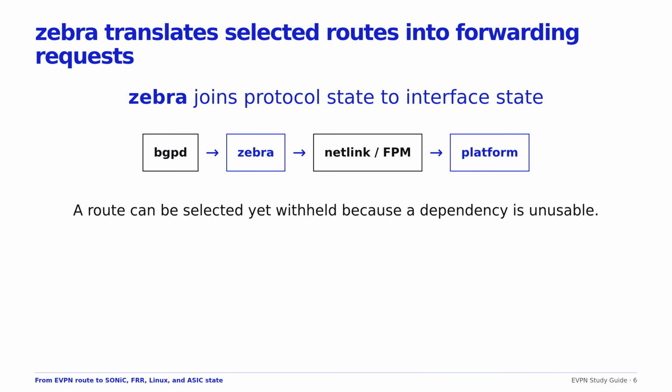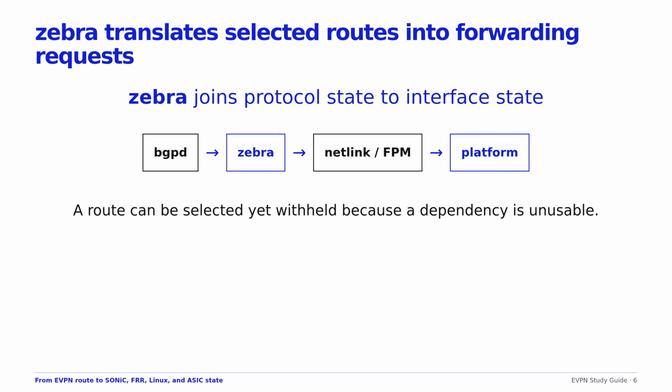Zebra is FRR's routing information and forwarding plane coordination layer. It learns interface and VRF topology, receives selected routes from protocol daemons, resolves next hops, and sends forwarding requests through Netlink, FPM, or platform integrations. EVPN depends heavily on this join.